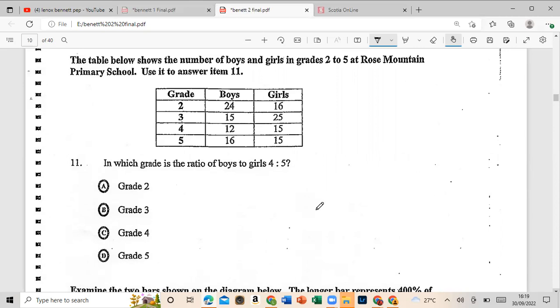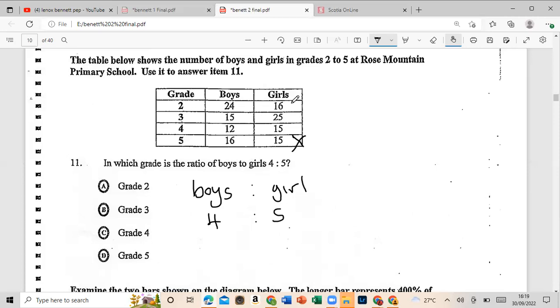So let us start from here. The girls are less. The fact that it's boys to girls means boys come first. So that's 4, a smaller portion, to 5. All right, so we're gonna eliminate all the ones where girls are less.